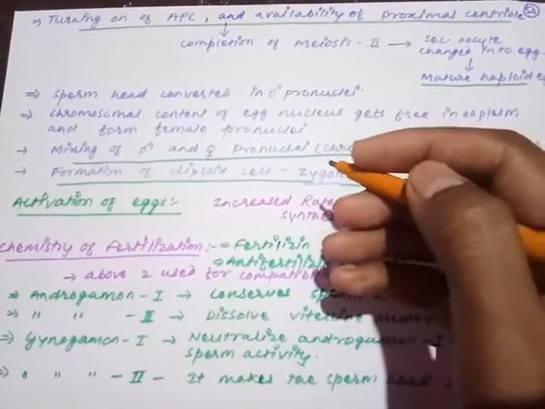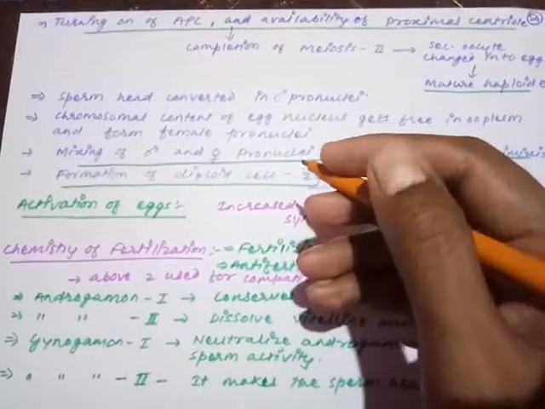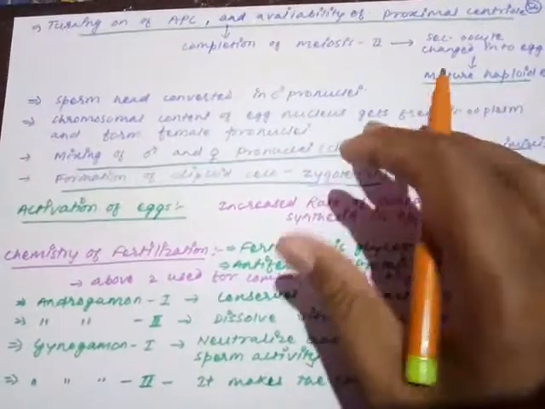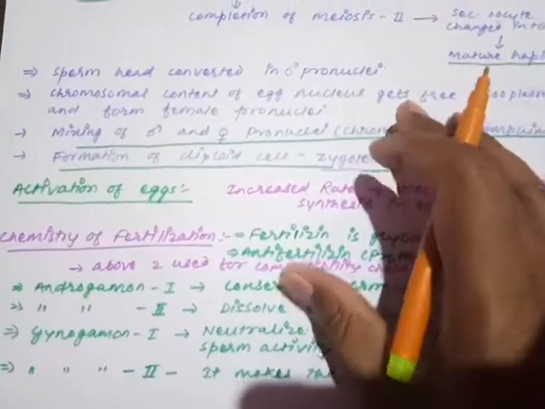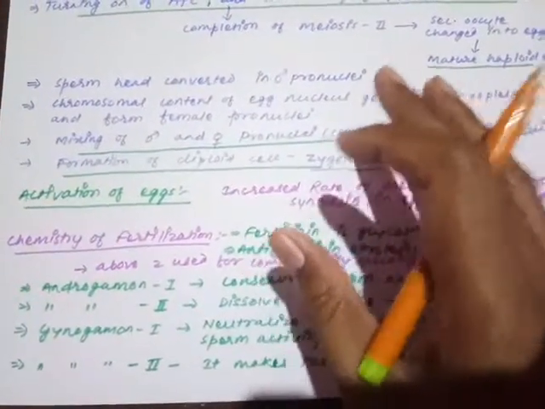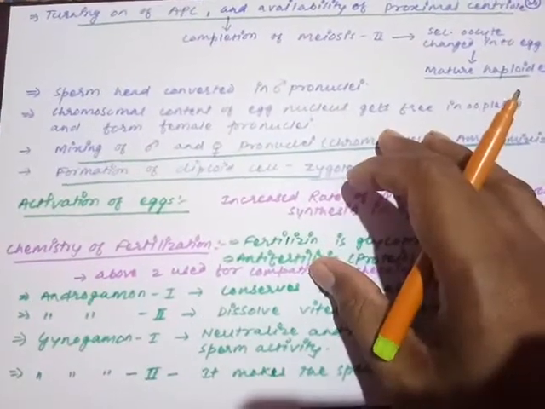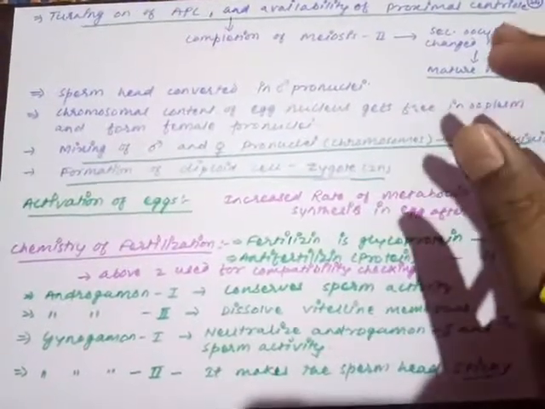That diploid structure is called a zygote, and as the zygote forms, fertilization gets over. Okay, so is it clear to you all now? The fertilization process is getting completed. The mechanism of fertilization is over. I think you might have gone carefully through my lecture, and you might have all the concepts clear.